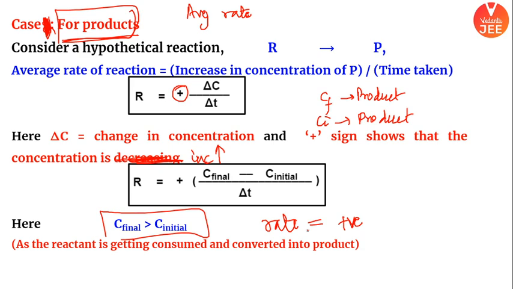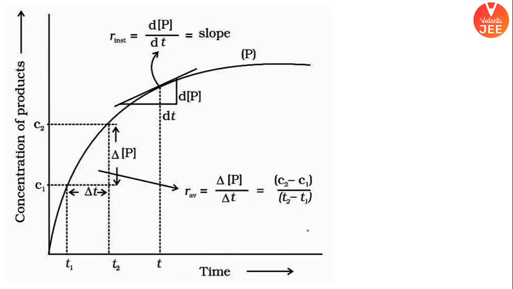Speed of reaction, your rate overall. Rate can never be negative. I hope it is clear. Rate कभी negative नहीं हो सकता. Right? Positive and negative sign in rate expression. Negative sign is indicating that the reactant concentration is decreasing, and positive sign indicates that the product concentration is increasing.